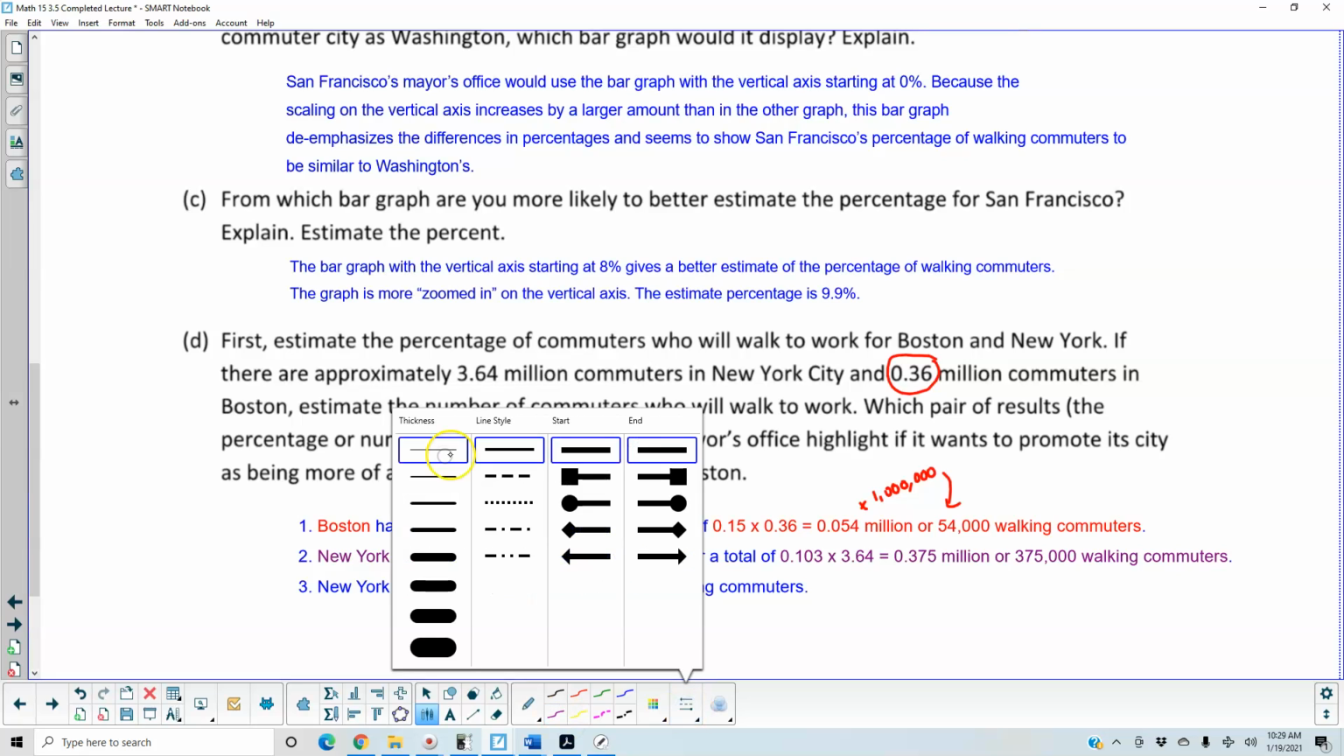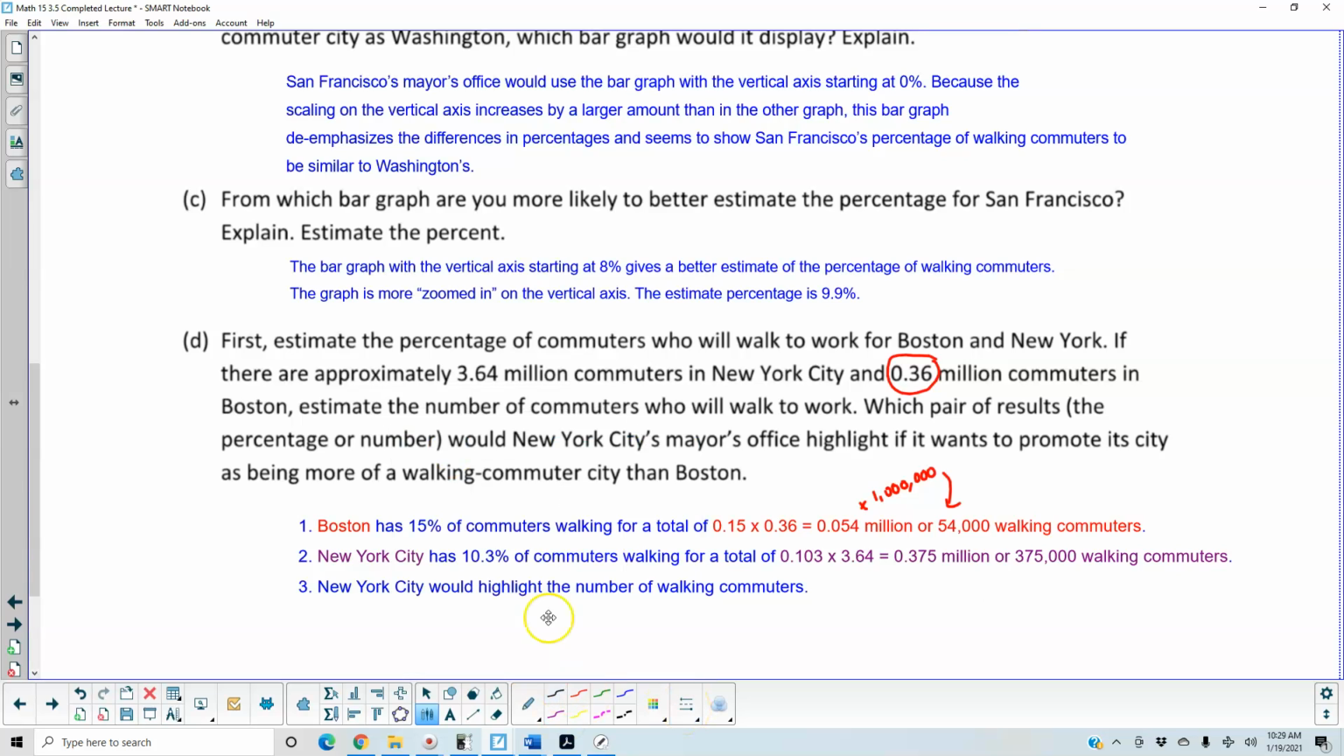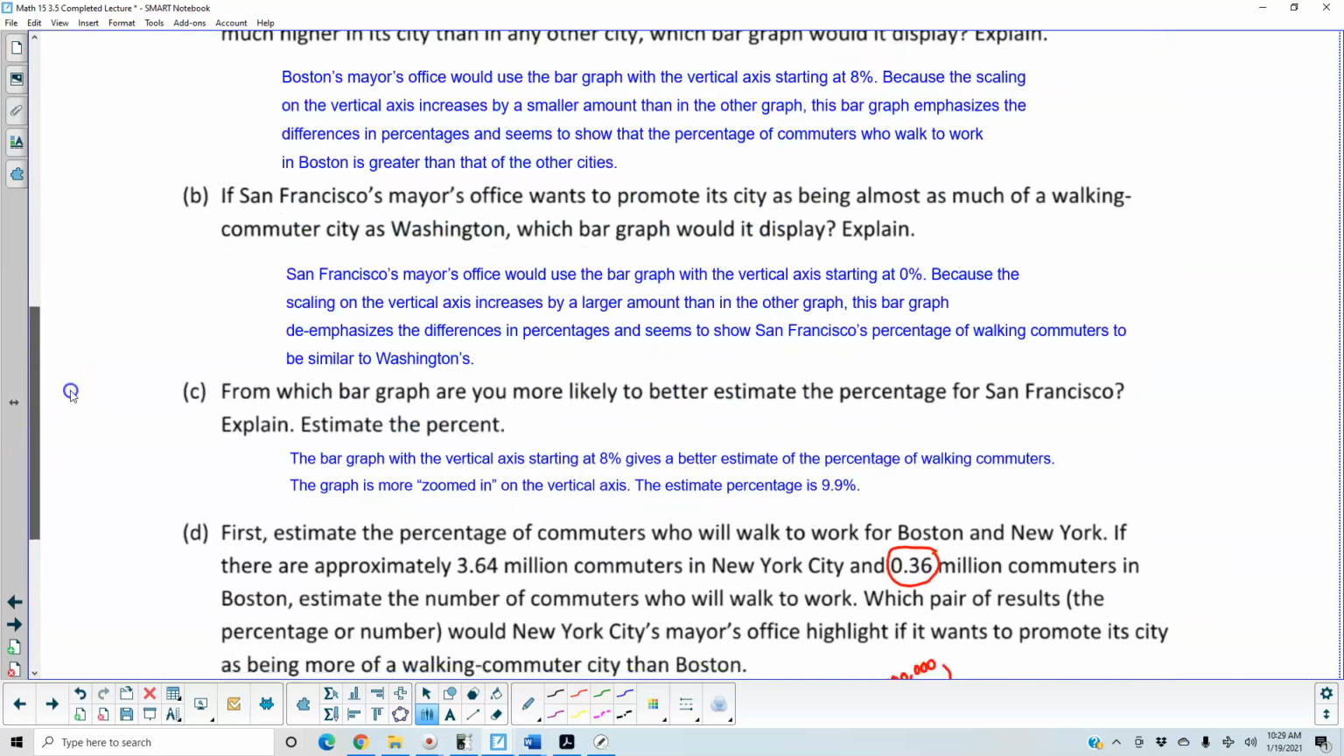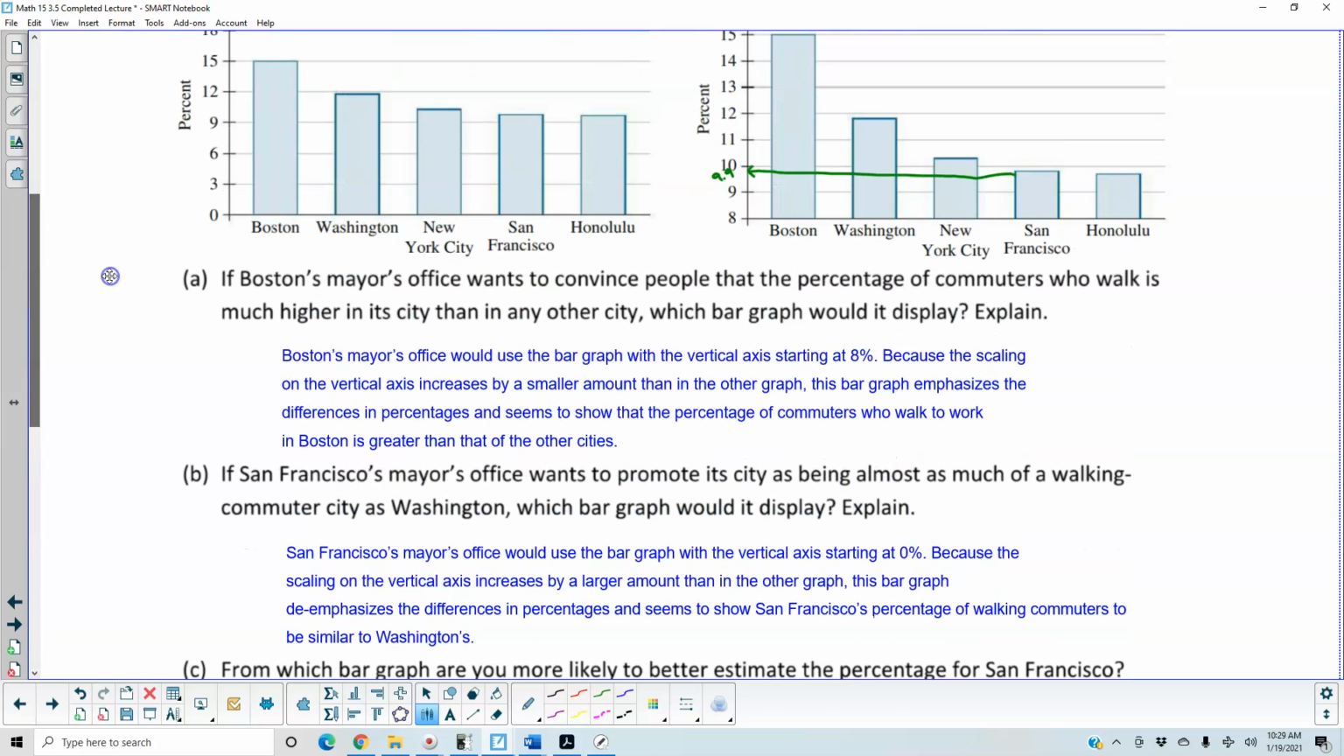Next, what we want to do is figure out New York City. So if we come back up here and take a look at New York City, what is the percent for New York City? Well, it's approximately 10.3%.